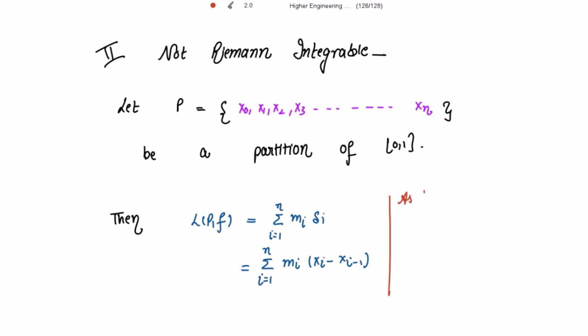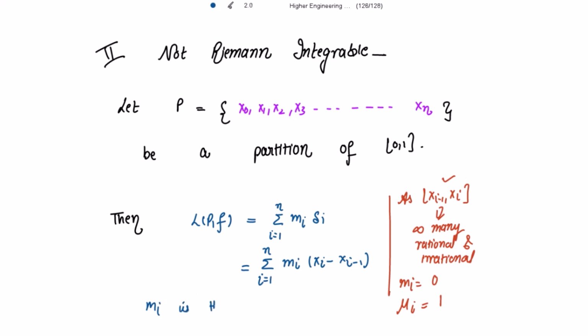Now as in this closed interval [x(i-1), xi], there are infinitely many rationals and irrational numbers. So what will be the minimum value of the function in this interval? That is 0 for irrational numbers. And what will be the maximum value? It is 1, right? So here mi is the minimum value of f(x) in closed interval [x(i-1), xi].